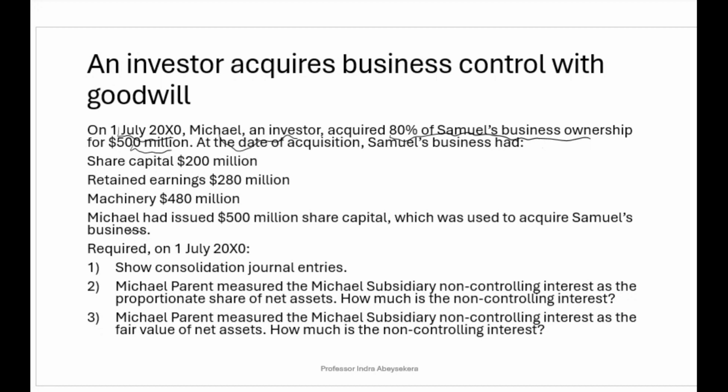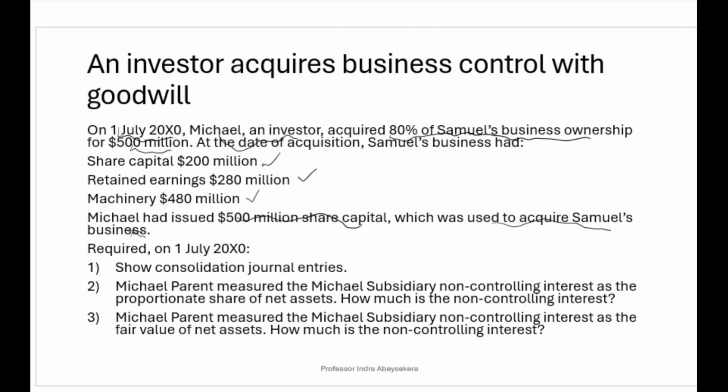At the date of acquisition, Samuel's business had $200 million of share capital, $280 million of retained earnings, and the shareholders' equity is $480 million, and machinery is $480 million. There are no liabilities, therefore the net assets are equal to $480 million. Michael had issued $500 million share capital, which was used to acquire Samuel's business.